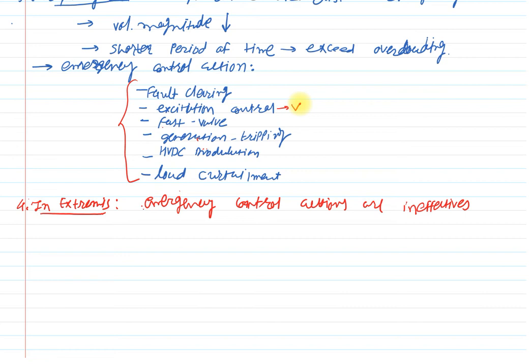So if all these emergency control actions are not in a position to control the fault or restore the system, then the system will come into the extreme conditions. Clear? So the system is in extreme condition, so what is the result after coming into the extreme condition? The result is cascading outage.